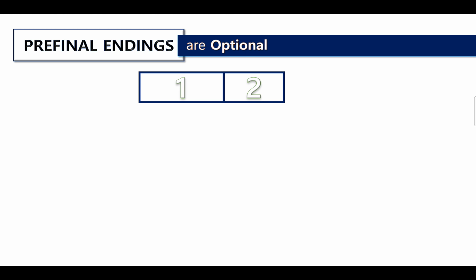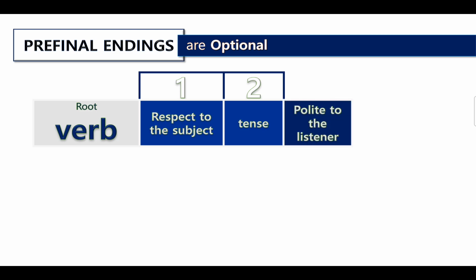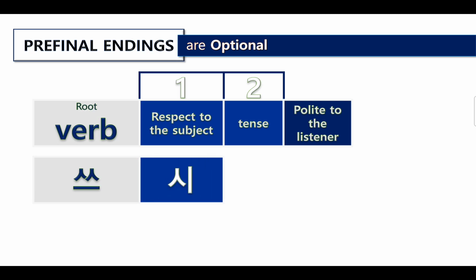Okay, in Korean language, pre-final endings are optional. So here we put 시 and tense, right? Behind the root verb, first respect to the subject. That is the first pre-final ending. And second, tense. And behind the tense, we need final endings. But the final ending is for the politeness to the listener. So, for example, when the root verb is 쓰다, 쓰, respect to the subject is 시. When you want to respect the subject, we need to put 시 there.